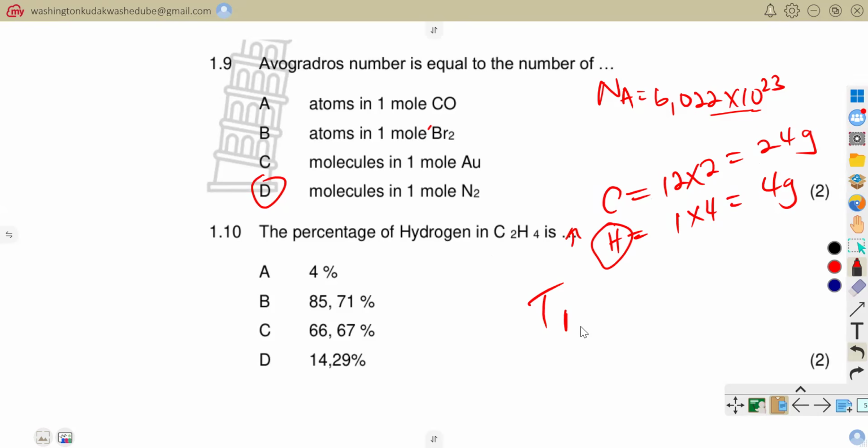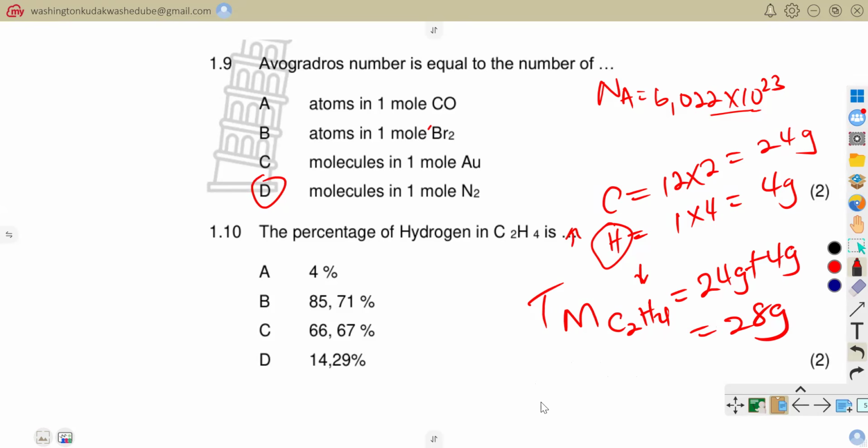What is the total molecular mass of this compound? The total molecular mass is equal to 24 grams plus 4 grams. This is equal to 28 grams. Now, in terms of percentage composition, how much is our hydrogen? The percent of hydrogen is going to be equal to 4 grams divided by 28 grams times 100.